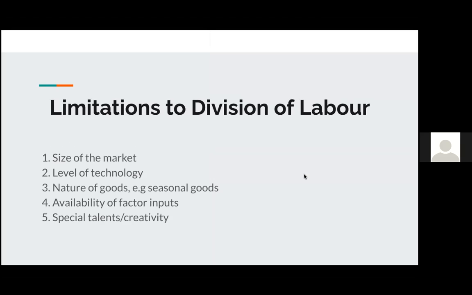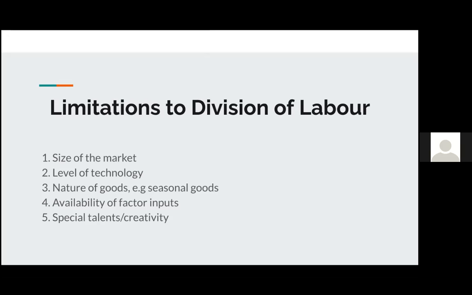So as I mentioned earlier, division of labor can be good. And I'm sure a lot of businesses would strive for division of labor in their operations. But then what can limit these businesses from actually obtaining division of labor? One of them is the size of the market. Another one is the level of technology.